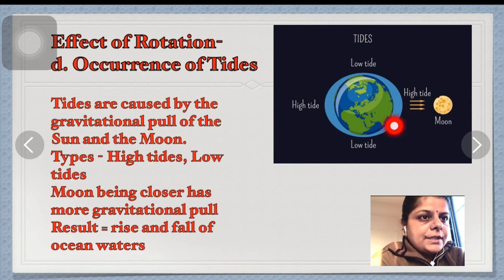On the opposite side also you will experience high tide. Here it is attracted by the moon's gravitational pull, whereas the ocean waters are pulled here on the top and bottom in this image, because the water is pulled towards these two sides, these places will experience low tides.